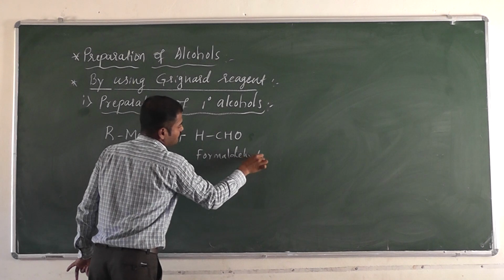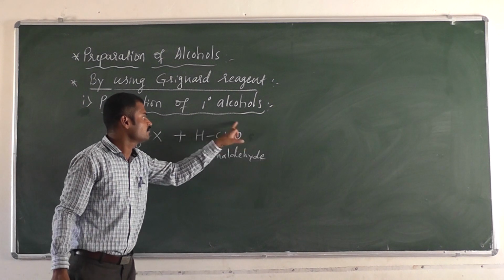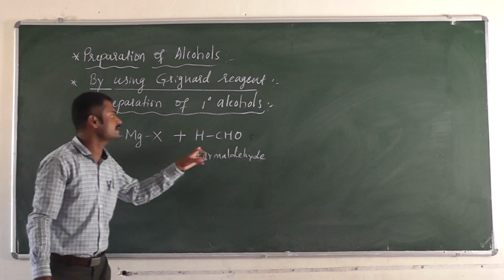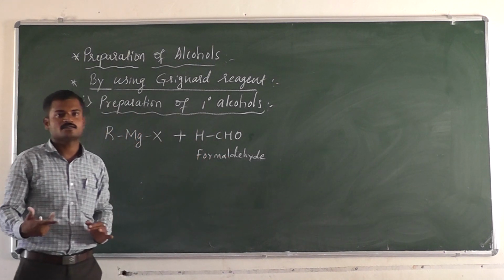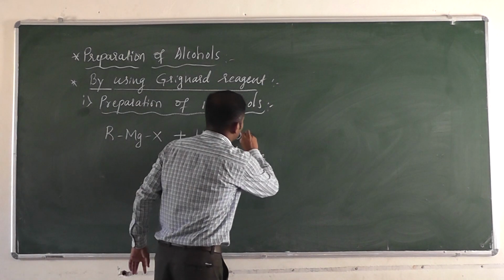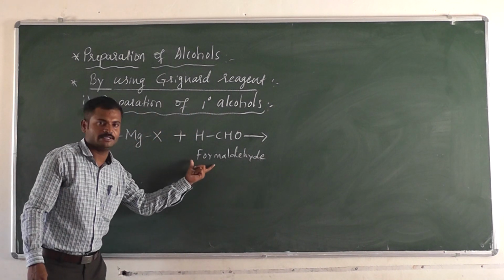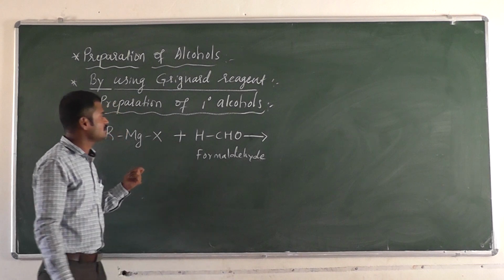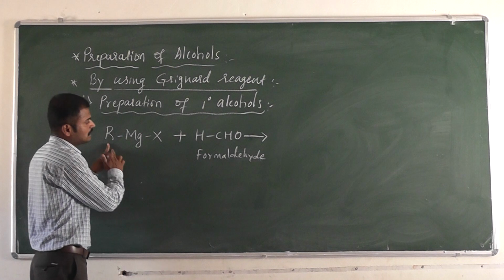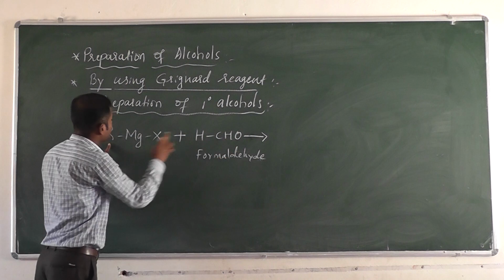This formaldehyde contains only one carbon in the functional group, and here it is hydrogen. When the Grignard reagent reacts with formaldehyde, there is formation of an intermediate: R, C, two hydrogens, OMgX.